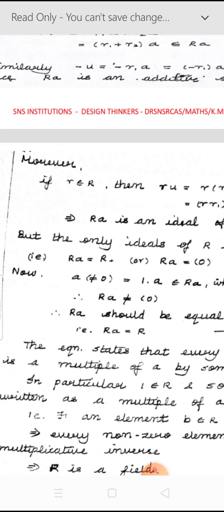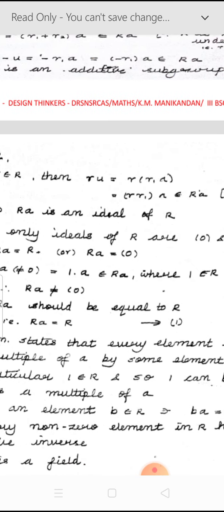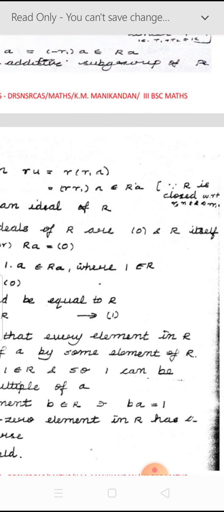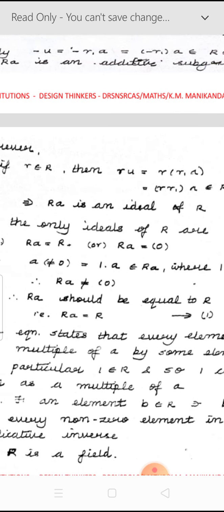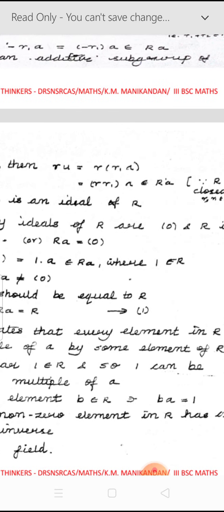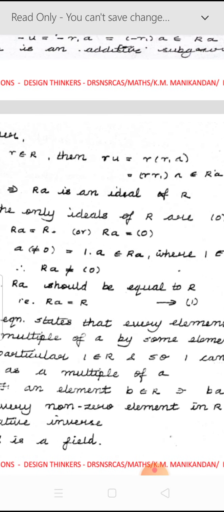Next we prove the second part. You take small r belonging to capital R, and then we are going to find the value of rU. rU is nothing but r into U, which is r into R1A. So r into R1A is also an element of capital R times A. So therefore the element rU belongs to capital RA. Since RA satisfies the above two conditions, we have shown that RA is an ideal of R.